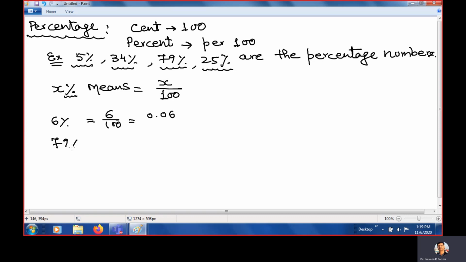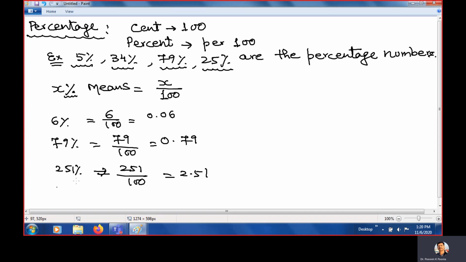Like 79%, it is 79 upon 100. So it is 0.79. Clear? And if you write 251%, what does 251% mean? 251% means 251 upon 100. That is 2.51. Clear? So this is how to express the percentage.